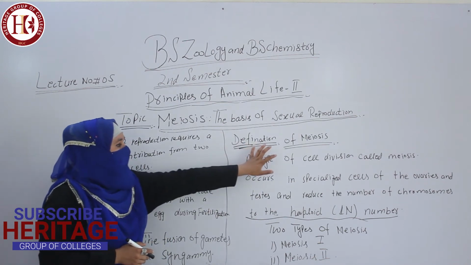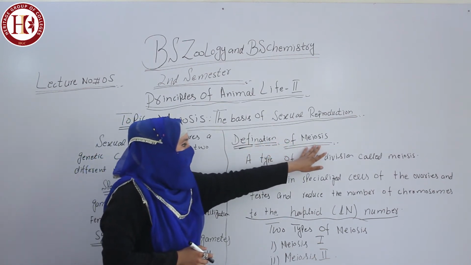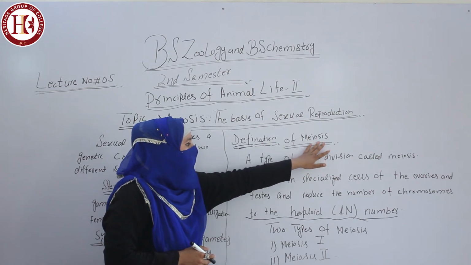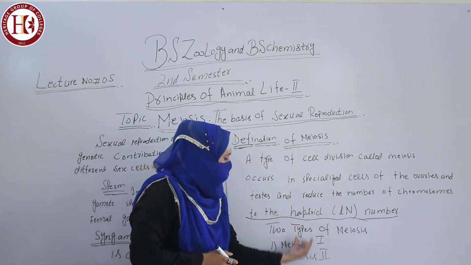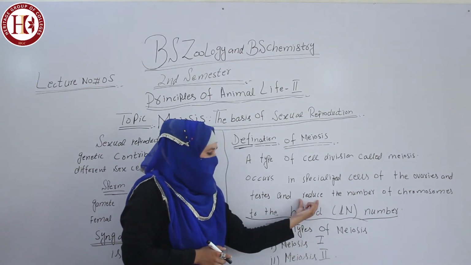So the topic of meiosis is very important. It is a very important long question: write a detailed note on meiosis. There are two types of meiosis, meiosis 1 and meiosis 2. We will discuss them in detail in the next lecture.